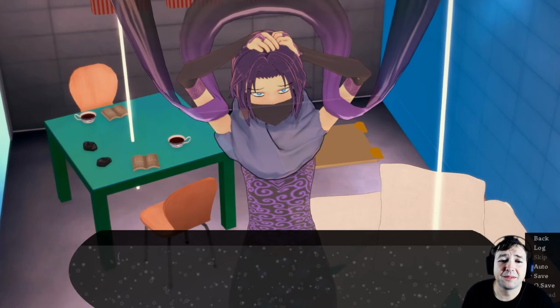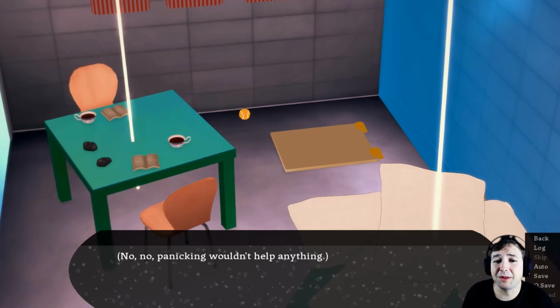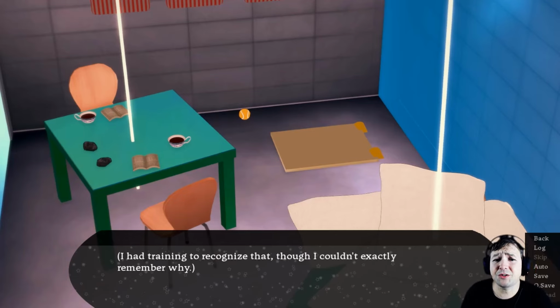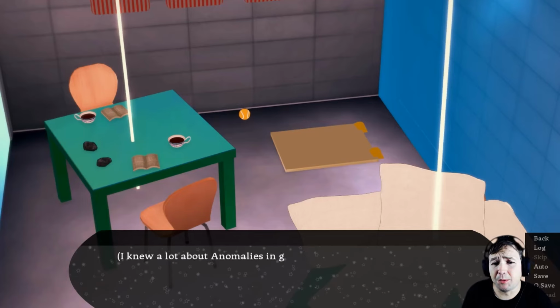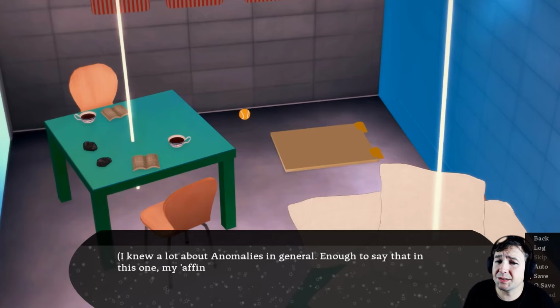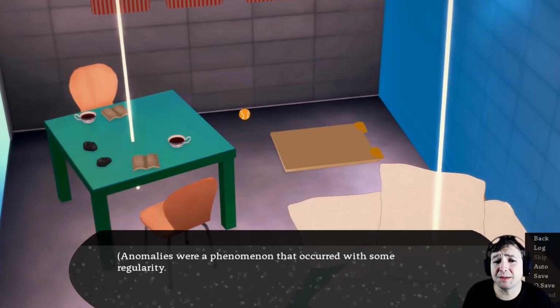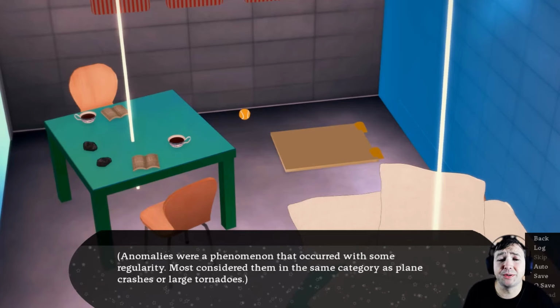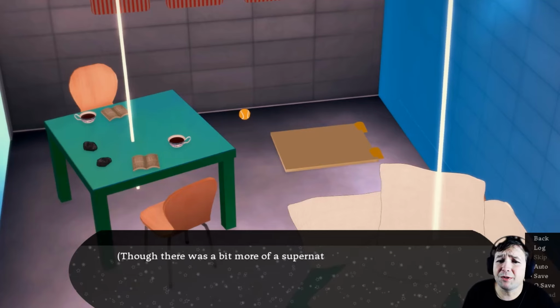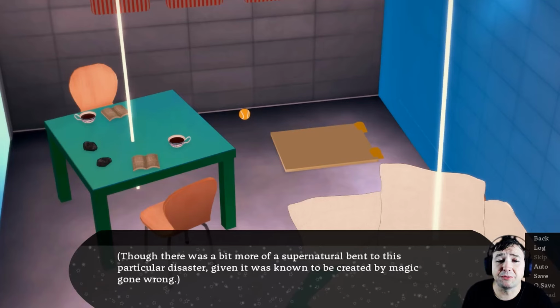Panicking wouldn't help anything. I had to take a minute and simply think through what I knew. This was an anomaly. I had training to recognize that, though I couldn't exactly remember why. I knew a lot about anomalies in general, enough to say that in this one, my affinity was low. Anomalies were a phenomenon that occurred with some regularity. Most considered them in the same category as plane crashes or large tornadoes, though there was a bit more of a supernatural bent to this particular disaster, given it was known to be created by magic gone wrong.